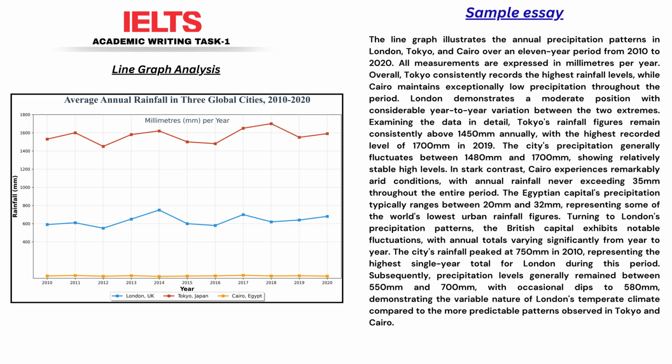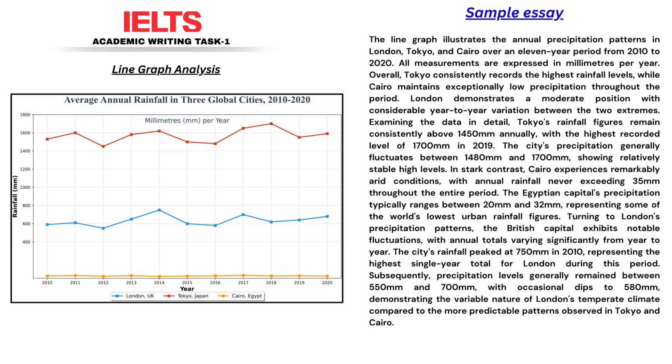Notice 2 things. First, no specific numbers. The overview is for the big picture only. Second, it identifies 3 key features. Tokyo has highest levels, Cairo has lowest, and London shows variation. This demonstrates an ability to synthesize information, not just list it.